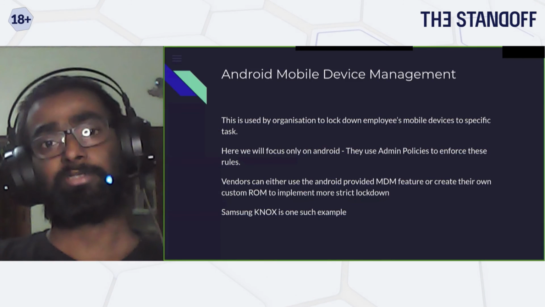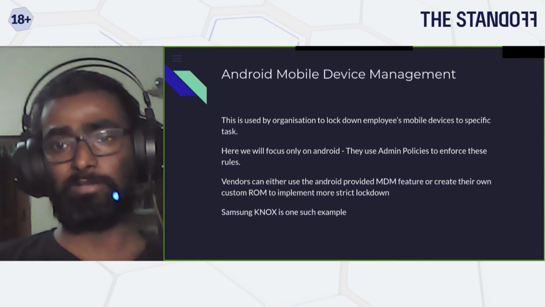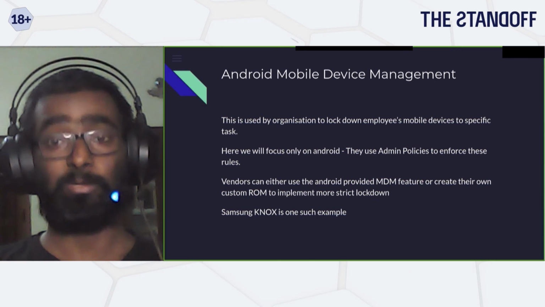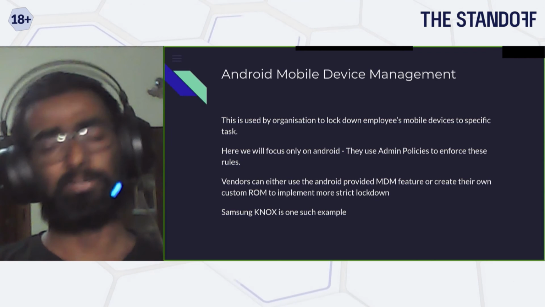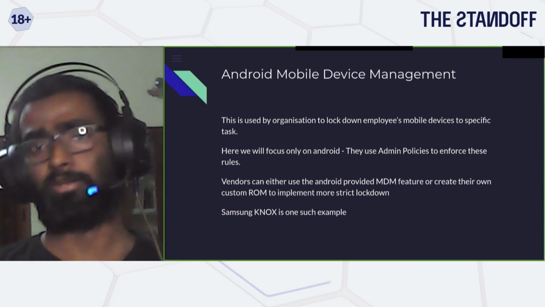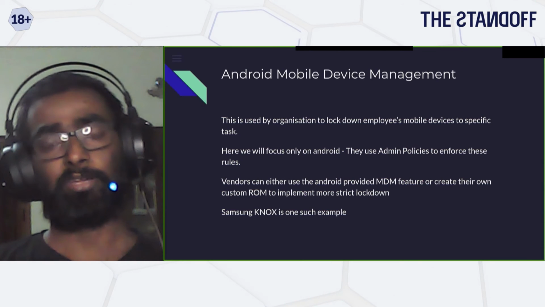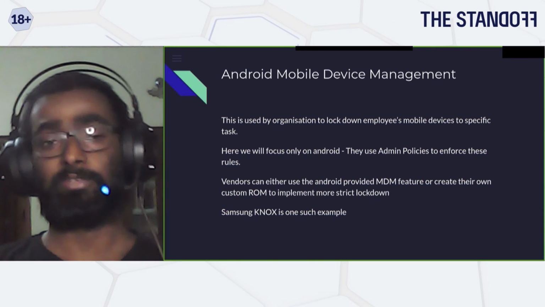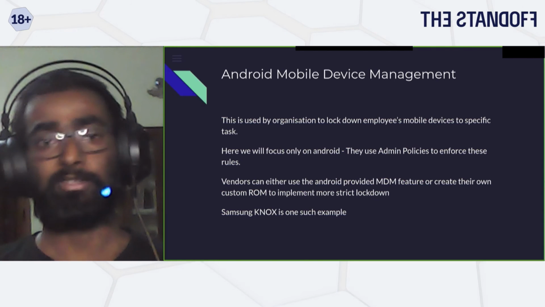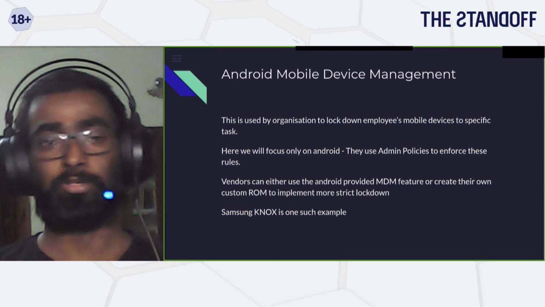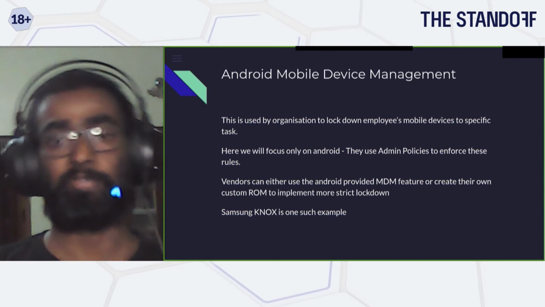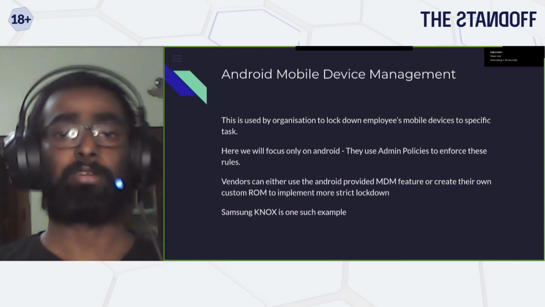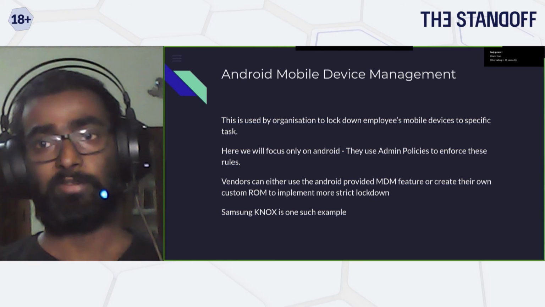So the next one, so far it's all been a little bit on the low level. This is something which I have done in the past. We have Android mobile device management, your Android MDM. We have the same MDM on your Windows machine, your Mac, your Apple. These are policies or restrictions, for example if you're working for an organization and you want to give a mobile phone to your employees, but you don't want them to open Facebook or some random torrent website. Using these features provided by Android, you can enforce these rules and restrict that.